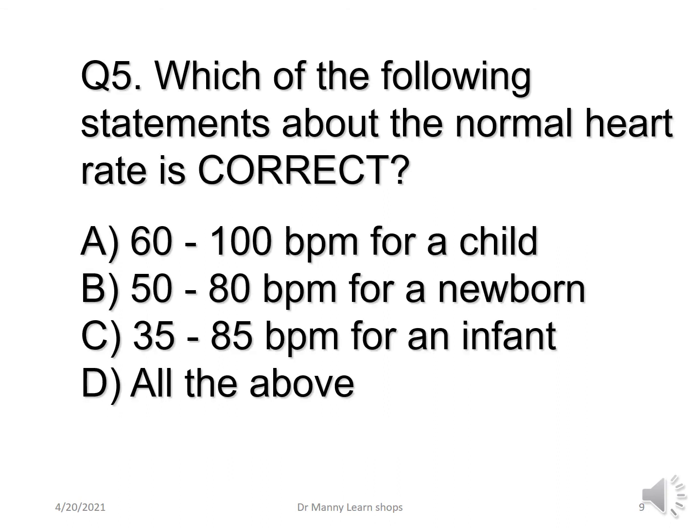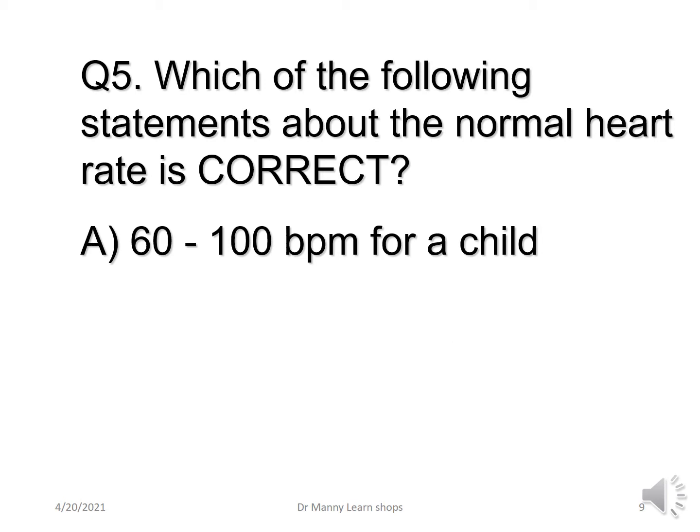Which of the following statements is correct about the normal heart rates? Does a child have a heart rate of 60 to 100 beats per minute if they're older? Does a newborn have a heart rate of 50 to 80 beats per minute? Does an infant have a heart rate of 35 to 85 beats per minute? Or are they all validated and correct? The correct answer is that a child has a heart rate of 60 to 80 beats per minute because the other ones are potentially slow.